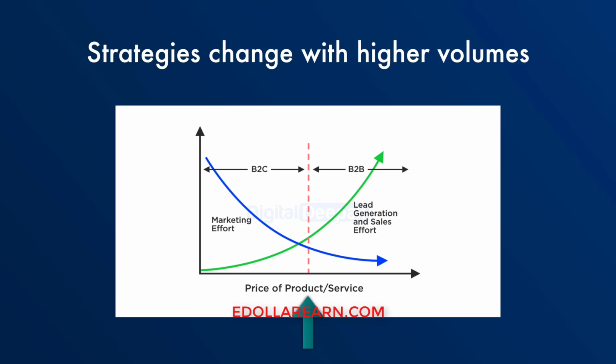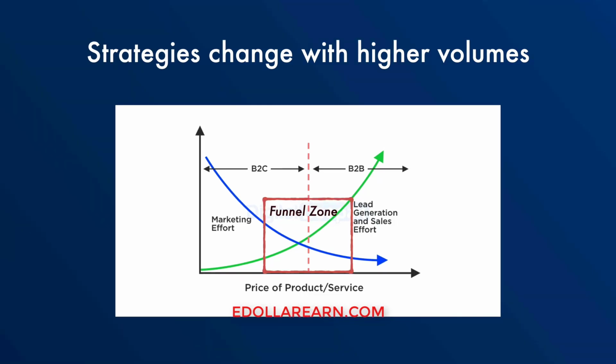On the left end of the spectrum, if you have a very low priced B2C product, such as a notebook or a pen or a candy or a toothbrush or a toothpaste, any of those FMCG products which are very simple products, very low priced, then you don't need lead generation for that also. When you need lead generation is when you are falling inside the funnel zone.